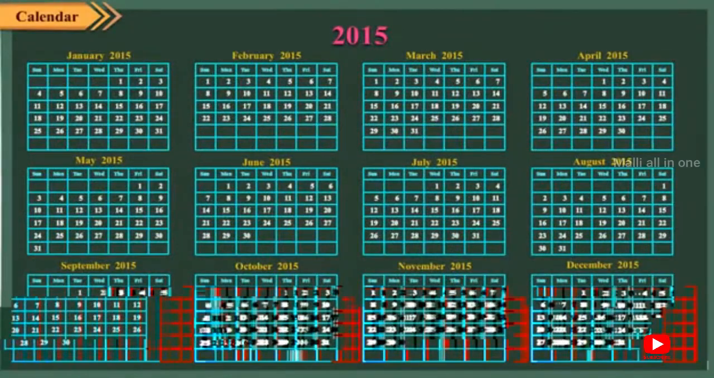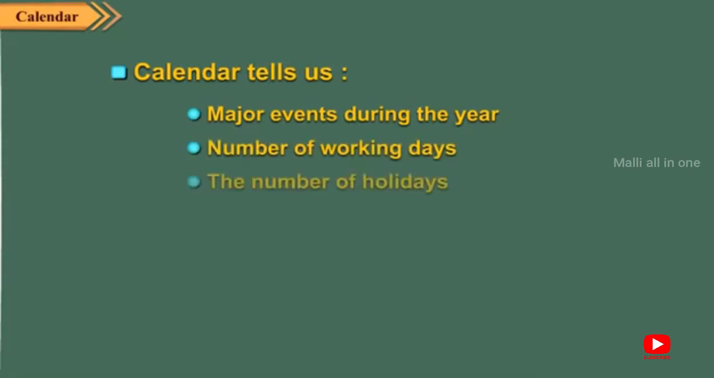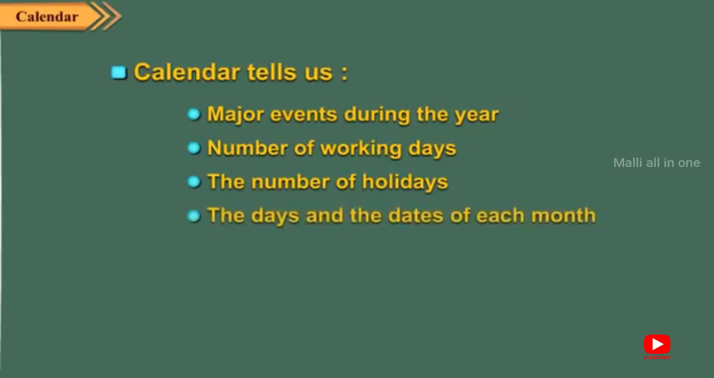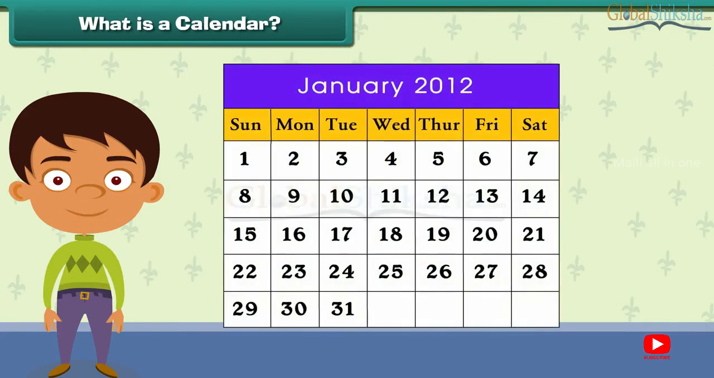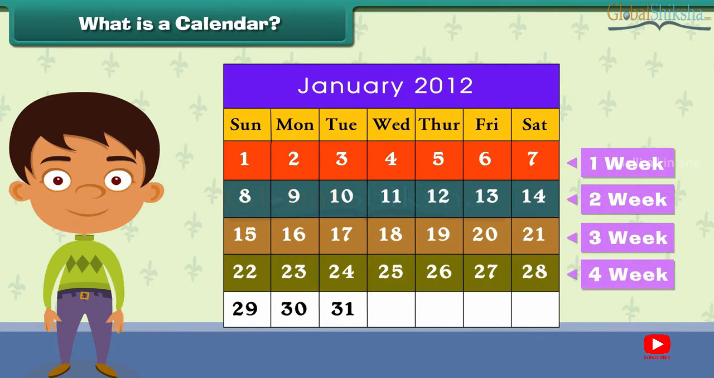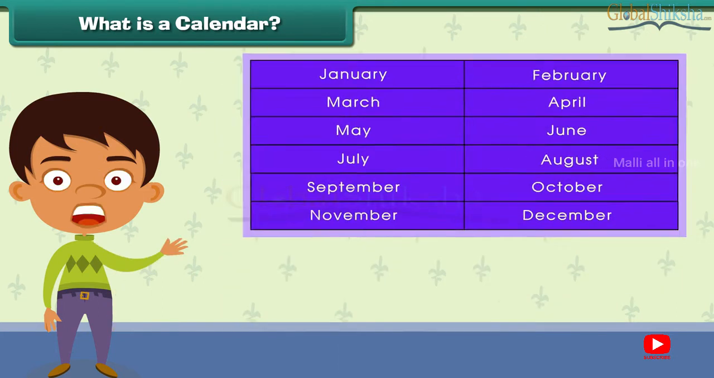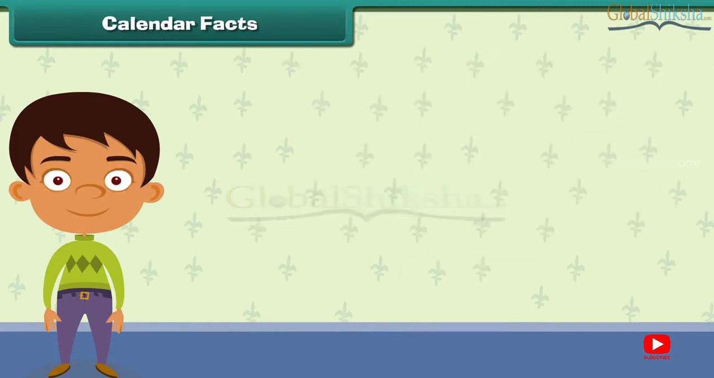Children, a calendar tells us major events during the year, the number of working days, the number of holidays, and the days and dates of each month. So children, I want to explain this calendar deeply. Look at this calendar, children. What is a calendar? You see days written in some fashion, and a calendar groups days into weeks, weeks into months and months into a year. Each day has different calendar facts.